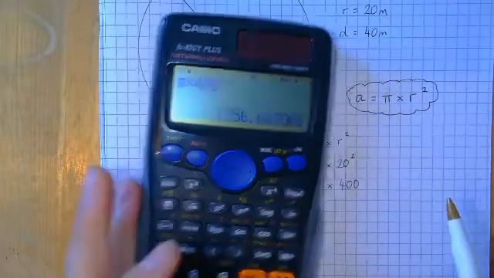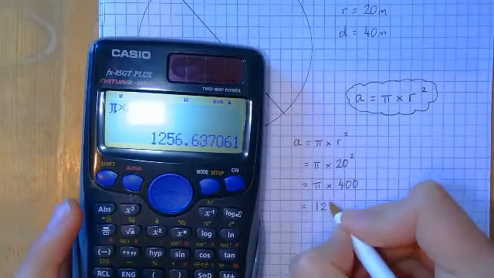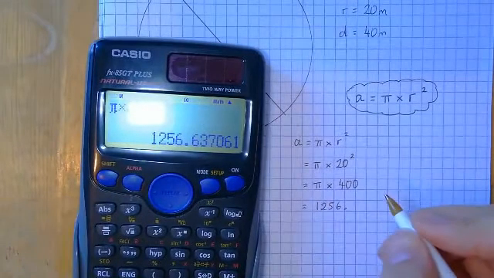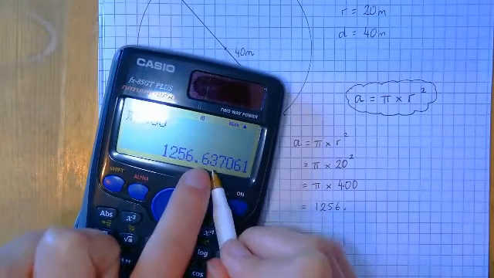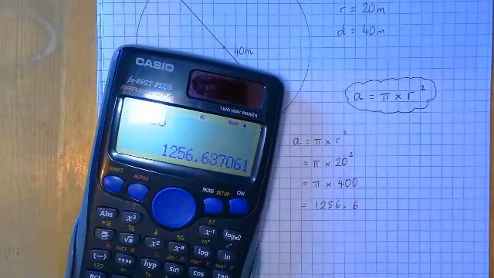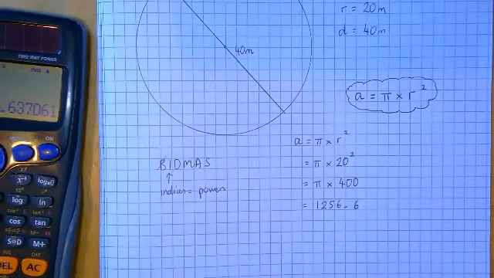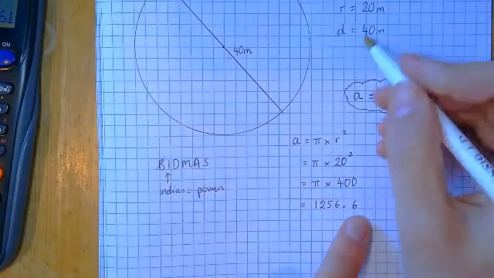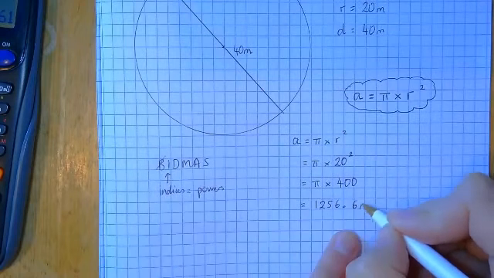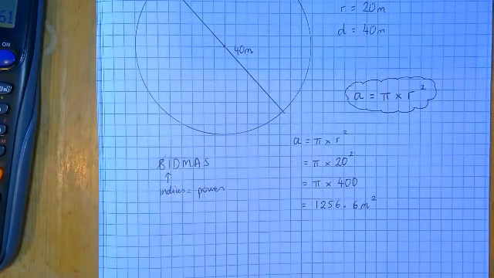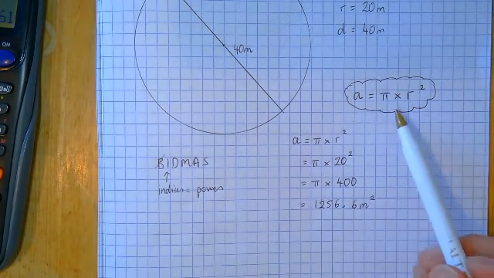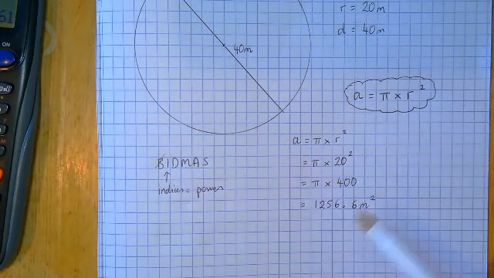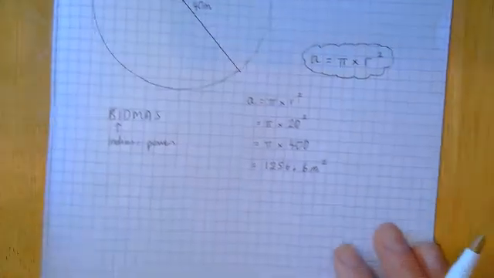Remember, you probably get an answer that you don't like. Press the SD button. There we go. 1256 point. Now, last lesson we did one decimal place, so let's stick with that. I've got a 6. The number next to it is a 3, so that tells me that I don't need to round the 6. Right, what's my units? Now, I got this wrong last lesson, didn't I? So what's the units here? So I'm in metres, but it's an area, so I'm going to put metres squared. Okay? Right, so you'll see that we're going to do the same thing for every circle. Although the formula looks funny because it's got funny letters in it, actually, when we do it, we're just going to do the same thing every time.